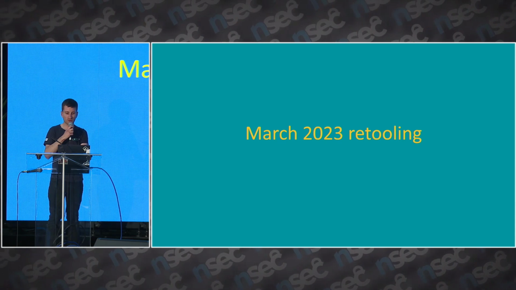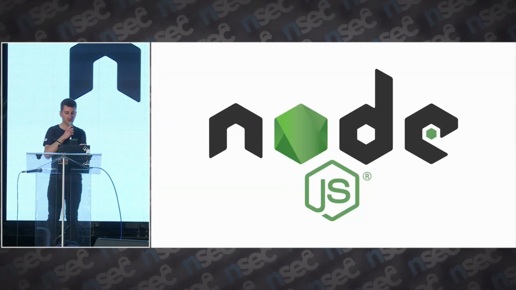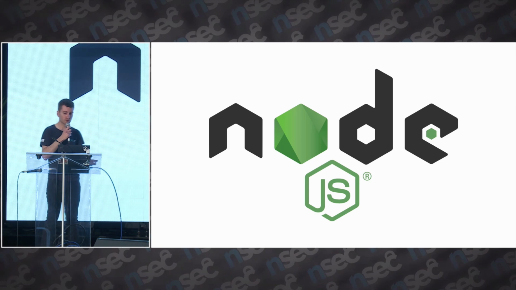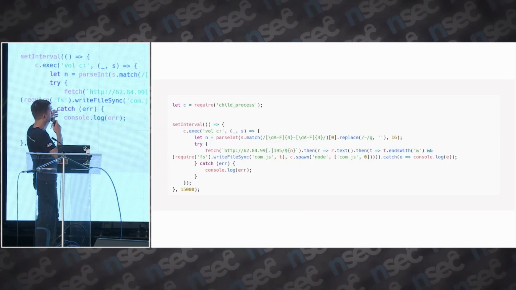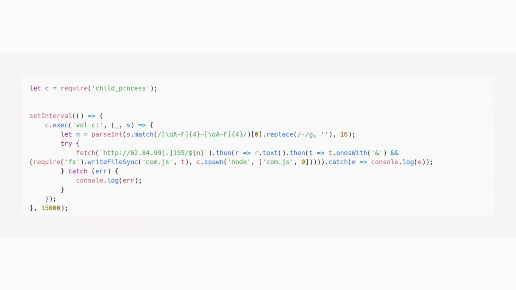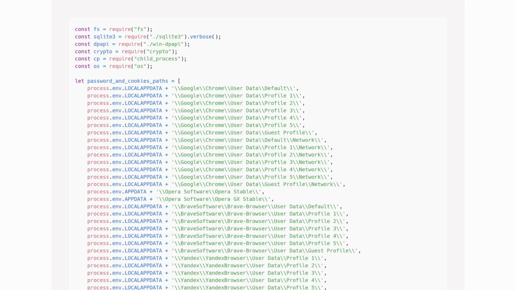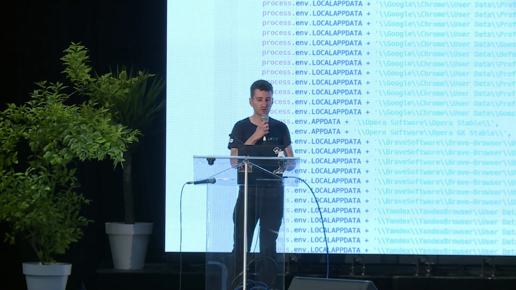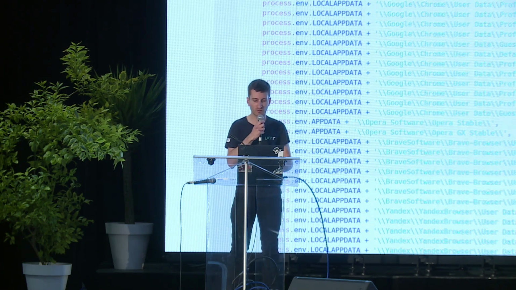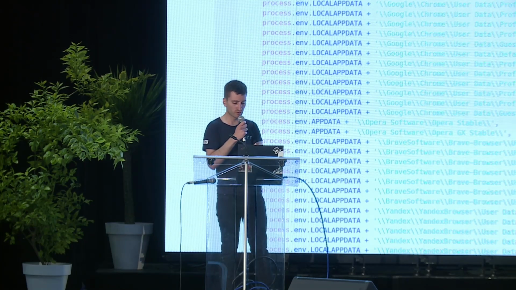And then 2 months ago, they did some retooling. They decided to redevelop everything in Node.js, including AHKbot. So this is the new backdoor that we named NodeBot, but as you can see, it's the same. Get C drive serial number, GET request, and then execute the results. The difference is that everything is in JavaScript now, and they have started redeveloping the plugins from AutoHotkey to JavaScript. They haven't finished redeveloping everything, but some of them are already done, for example, the browser password stealer.